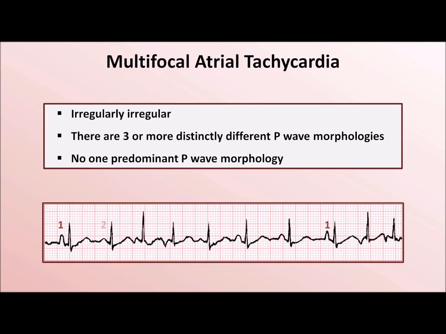Then here's the next P wave morphology, which seems to recur here. And this unusual appearing sharp negative P wave appears to be the third morphology, which I think gets repeated here, here, and here, though some of these may actually be different. And here's the last unique morphology, here and here. So in this 6-second strip, there are at least 4, maybe more morphologies, and hopefully you agree that none of them seem to be predominant over the others.